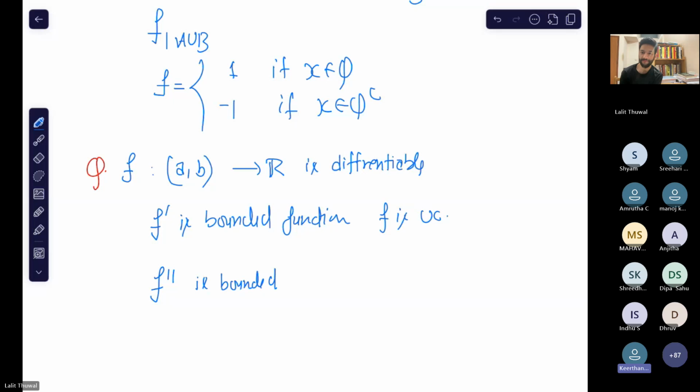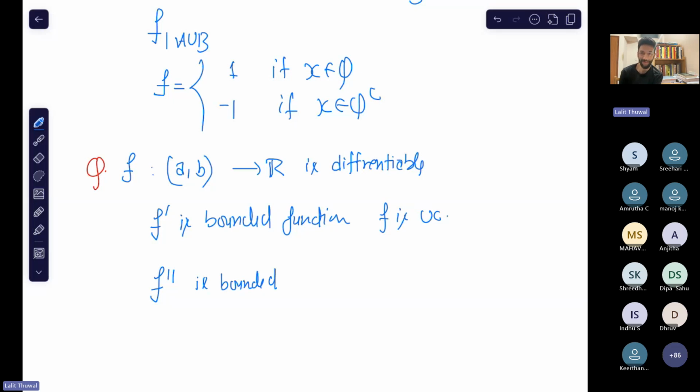I thought, let f dash be 2x, then f double dash will be 2. So in this case my f double dash is bounded, but f dash is not bounded. Why is f dash not bounded? You said because suppose f dash is 2x. Oh, okay, the domain is from a to b. Yeah, what domain do I have? Okay, so think about this problem. This is your homework. So the answer is yes.